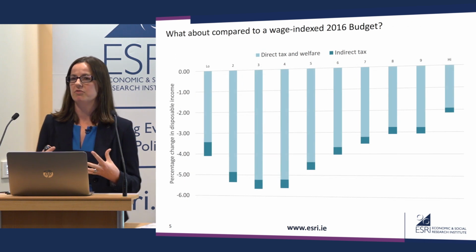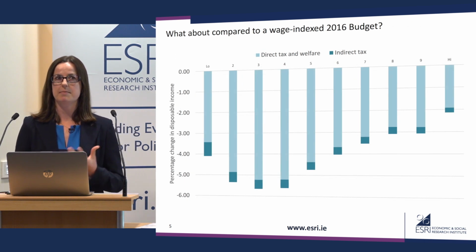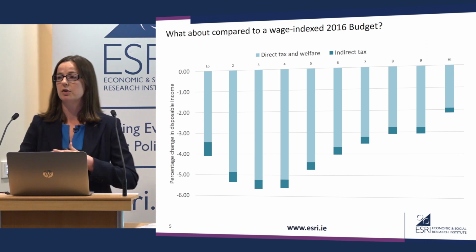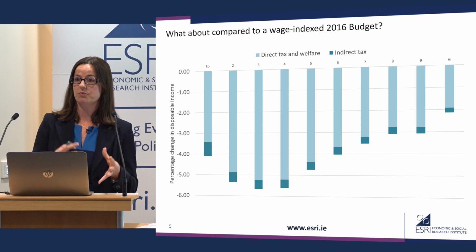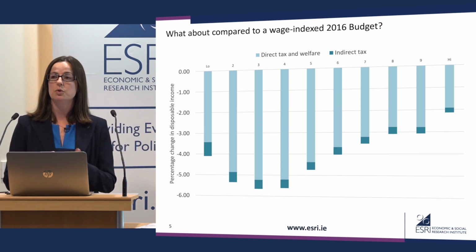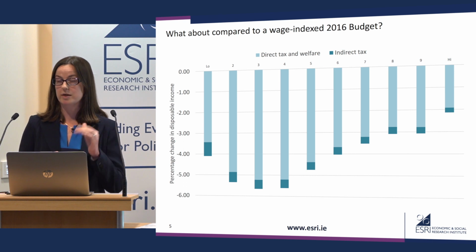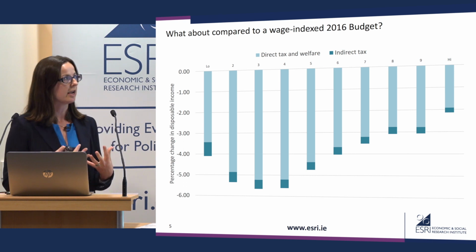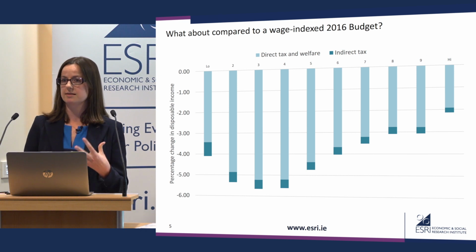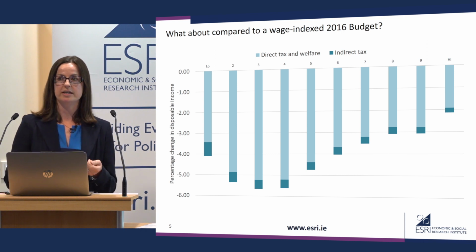What about the last number of budgets? So this government came into existence in early 2016. So what we've done here is show you the cumulative impact of the last 4 years of budgets, so 2017 to 2020, compared to an index 2016 counterfactual. So what if the 2016 parameters had just been indexed in line with wage growth? How does Budget 2020 stack up?